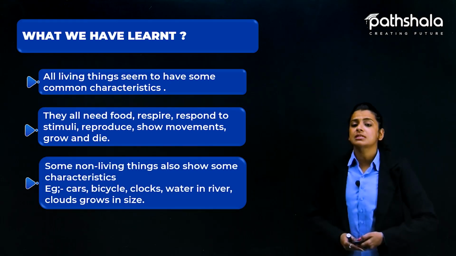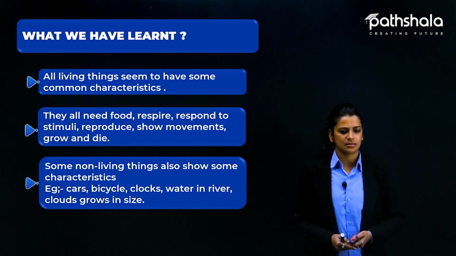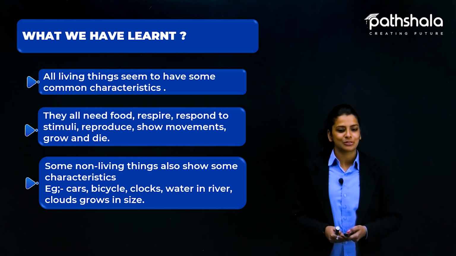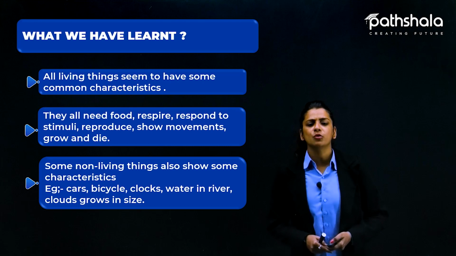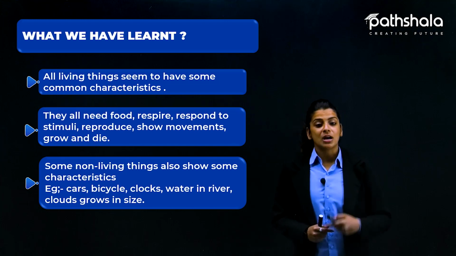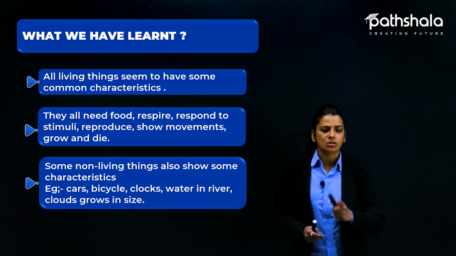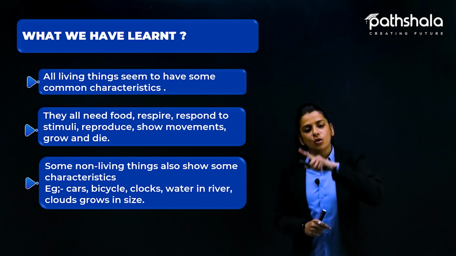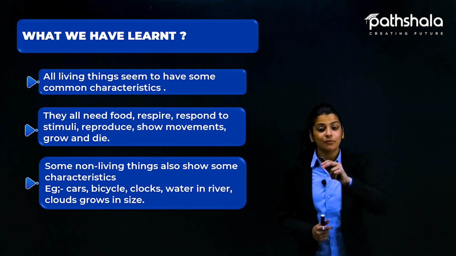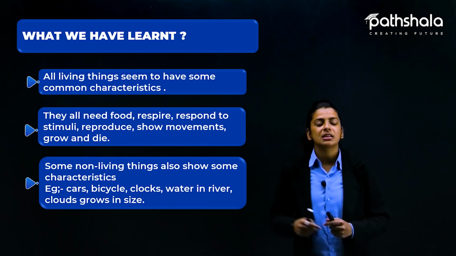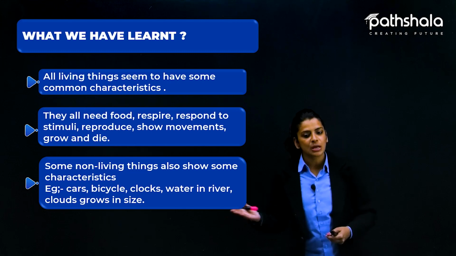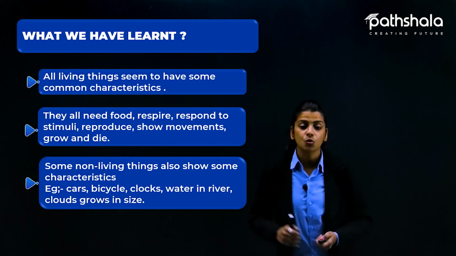Now, coming to some non-living things, they also show some characteristics. For example, cars, bicycles, clocks, water in a river, clouds that grow in size. They all are showing movement in some way or another. A car is moving on the road. A bicycle is also moving on the road. The clocks, you have seen the hands of a clock, they also move in a circular motion. Water in the river is flowing in the forward direction, as we have seen. Clouds keep on growing in size and they can move ahead. So here we see that such non-living things also show movement.